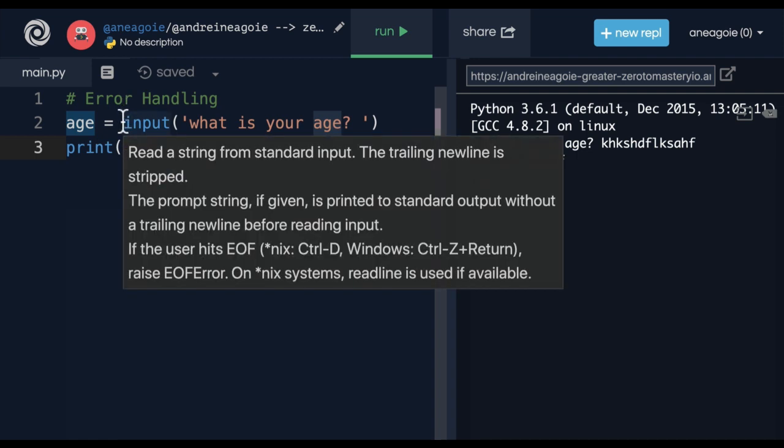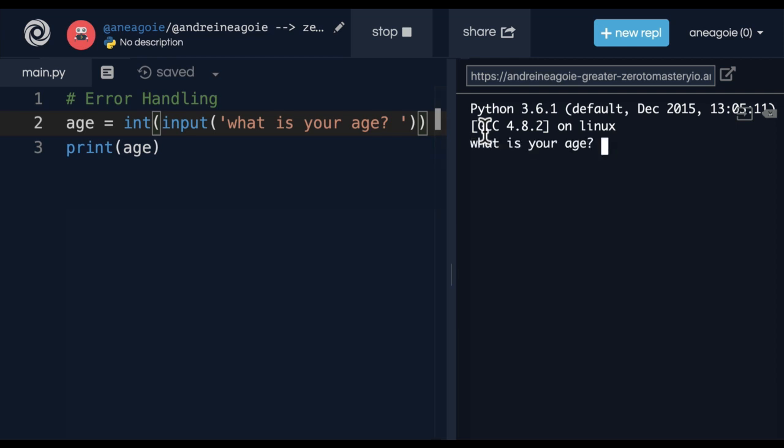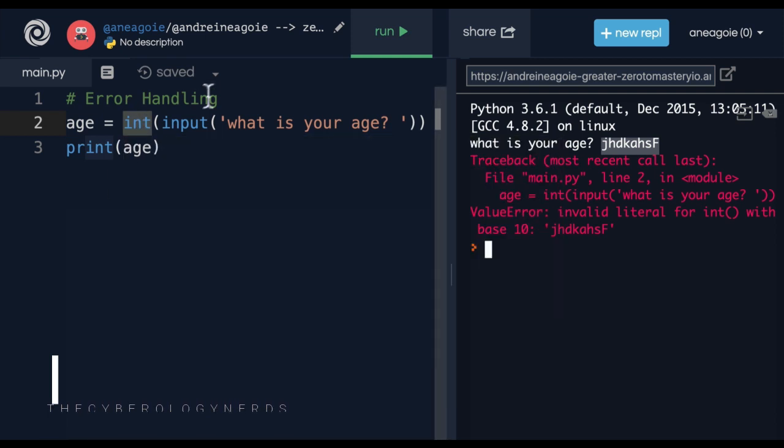Well, one thing we can do is just to wrap this in an int, right? So we convert whatever the user gives us into an integer. So that if I run this and I type this, I get an error, a value error. Invalid literal for int. I'm trying to convert this into an integer, but it's telling me that's an error. I can't do that. So how can we fix this? With error handling.